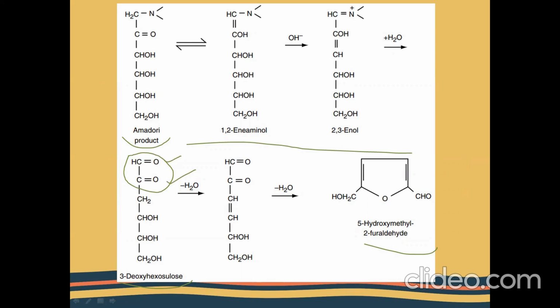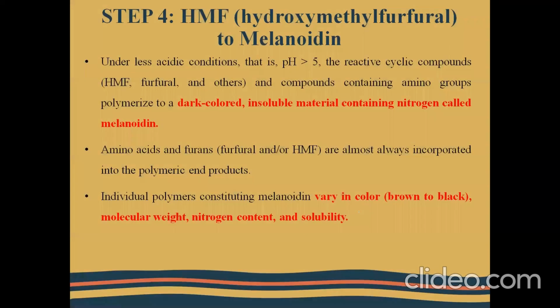And as we saw in the theory, this 3-deoxyosone undergoes a dehydration reaction in order to form hydroxymethyl furfural. So this is a cyclic compound, and this is the structure of hydroxymethyl furfural. So next is the conversion of this hydroxymethyl furfural to the melanoidin.